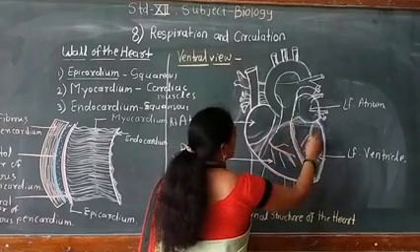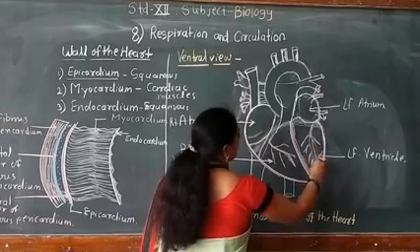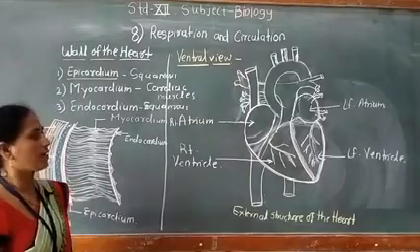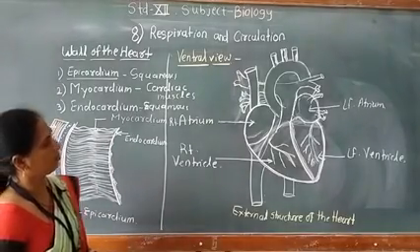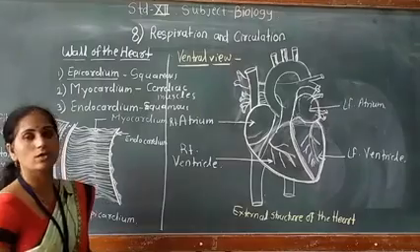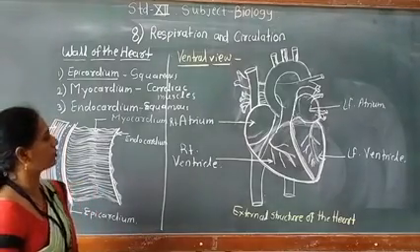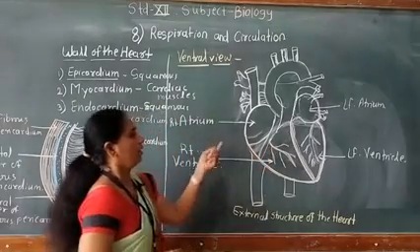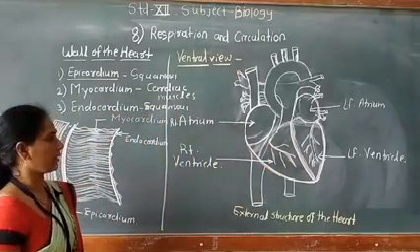The coronary arteries give blood to the heart, and the coronary veins receive deoxygenated blood from the heart back to the heart. Therefore the coronary sinus, coronary arteries and veins go through this interventricular sulcus or auriculoventricular sulci.